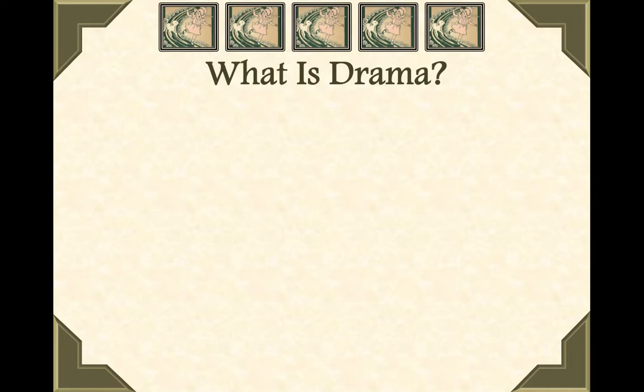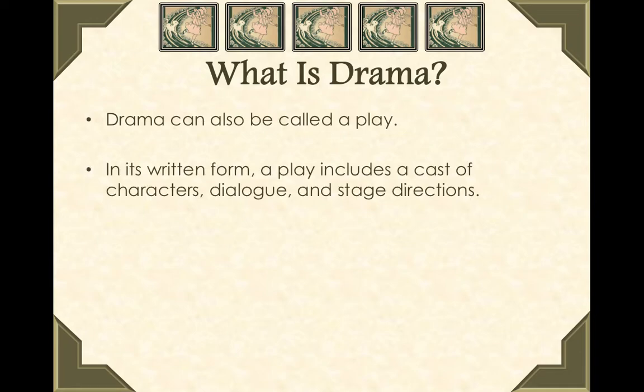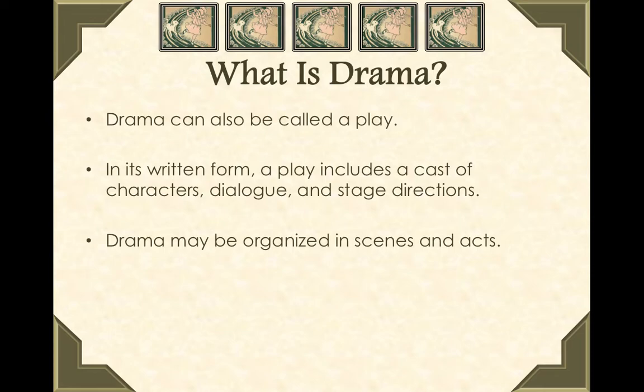The next structure we're going to talk about is drama. Dramas are also called plays. They are literature that's meant to be acted out and performed. When you see a drama in its written form, you're going to usually see a cast of characters, dialogue, and stage directions. And we're going to go into each of these topics in just a moment. Dramas are organized by scenes and acts.